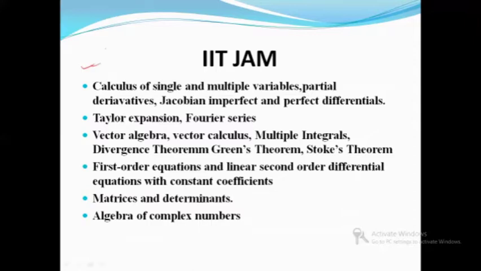In case of IIT JAM, we will see the Jacobian. This part, Jacobian, imperfect and perfect differential, is there. All right. The Fourier series, Taylor expansion, and in case of matrices, if you see, we will see the eigenvalues, eigenvectors, the diagonalization of matrix, function of matrix, which all of us have done in the HS examinations, right? In higher secondary, all of us have discussed these things, determinants, and we will see the algebra of complex numbers.